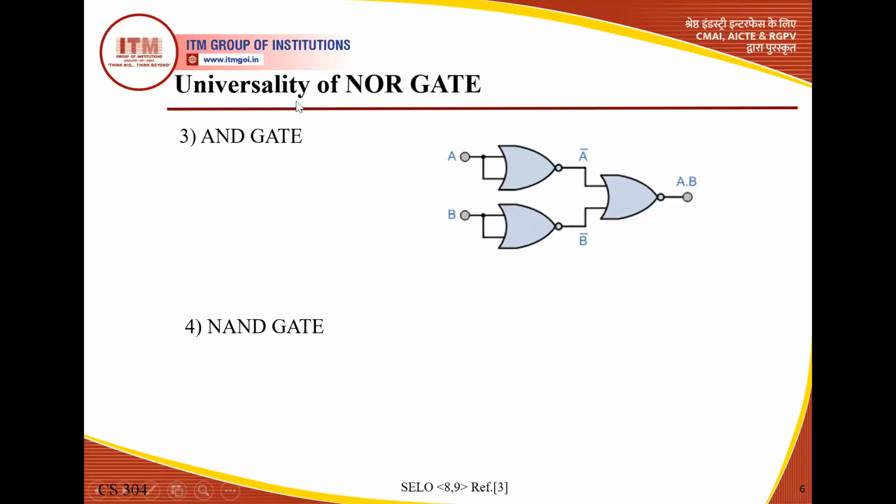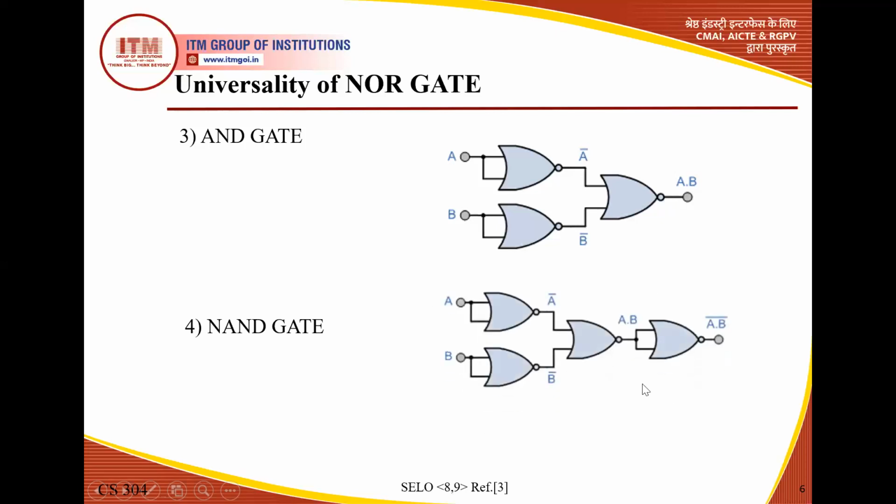So this is the arrangement of the AND gate, from up to this point. When we add a NOT gate here, we are taking the complement of the AND gate and it is converted into a NAND gate. So what is the arrangement here? If we concentrate here, then we can explain it. Up to this point, this is the AND gate, and the arrangement of this and the arrangement of this are the same. So NAND gate is the complement of AND gate. So for complement, we connect a NOT gate.